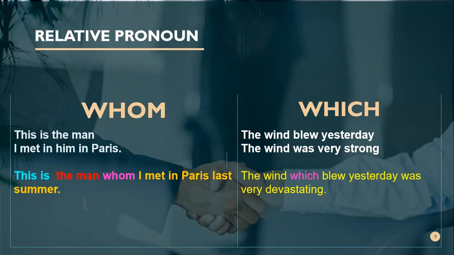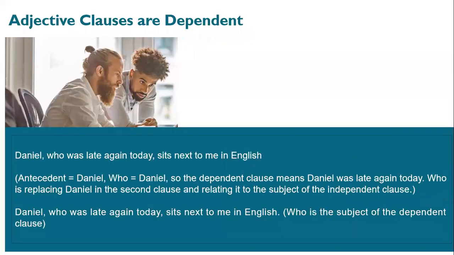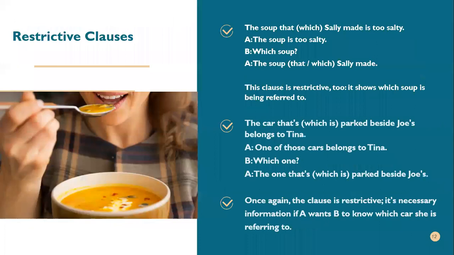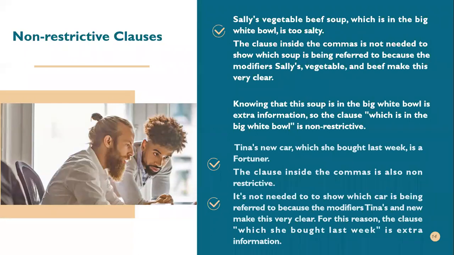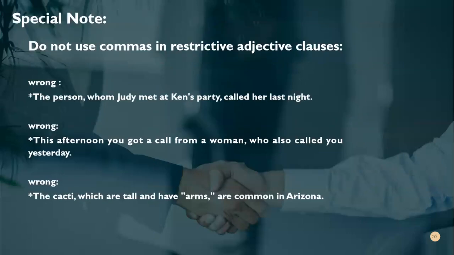Any question? Do you have a question? No? Okay, if you don't have a question, we will continue this lesson in the next meeting. We haven't finished, all right? Because of the time, we have to stop for now. We still have a lot to cover, especially restrictive and non-restrictive clauses. We're going to talk about that in the next meeting. But first, you have to understand how to use relative pronouns. Okay, so this is for today.